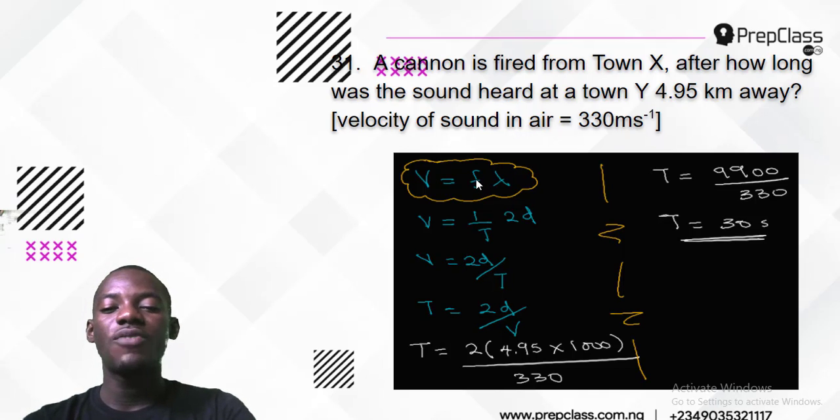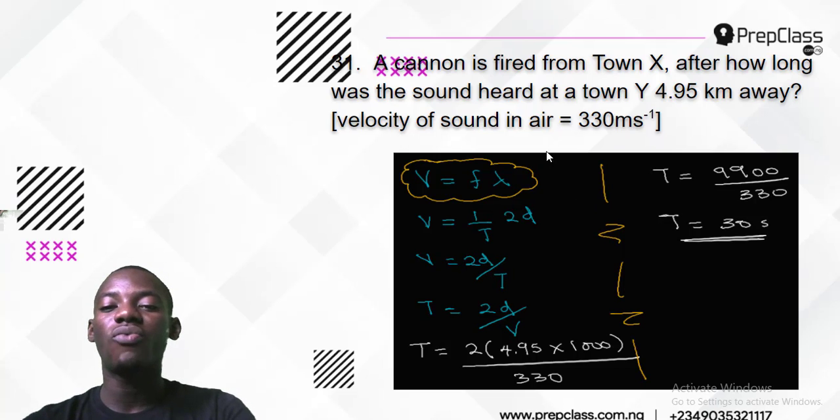Frequency is the inverse of period, so frequency is 1 over period, 1 over T. Then lambda is double the distance, that is 2 times distance. Putting this together, velocity of sound is 2 distance divided by time, and that is just it.